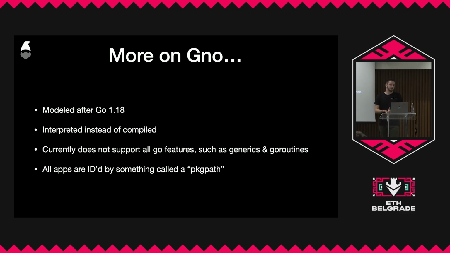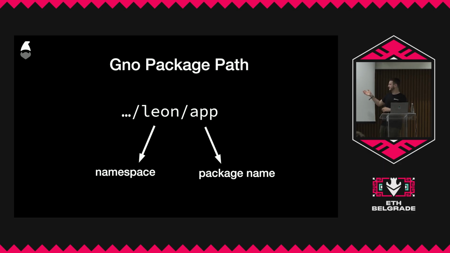And all apps, everything that's deployed to this blockchain network called gno.land, is identified by something called a package path. So it's like the place where your application lives. This is a very simplistic way of saying what a GNO package path is. There's a namespace. So for example, my name, or imagine GitHub, right? You have a namespace, and then you have repos under it, and then you have the app, the way you identify the specific app within your namespace. And then on the left there's some other stuff, but it doesn't matter too much right now.